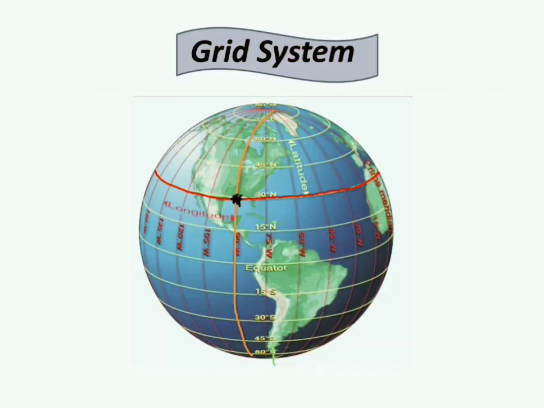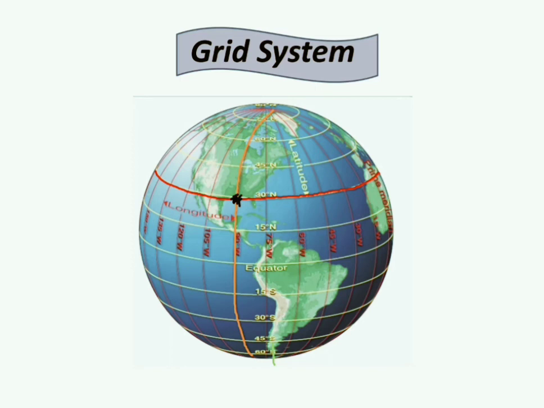See, here you can see the picture of grid system. Here you can see yellow lines which run horizontally in the east-west direction. These are the lines of latitudes, and the red colored lines which run vertically in the north-south direction, these are the lines of longitudes. And see, these lines of latitudes and longitudes meet at various points and they form a network of lines, and this network is called grid. This grid helps us to locate places on a globe.